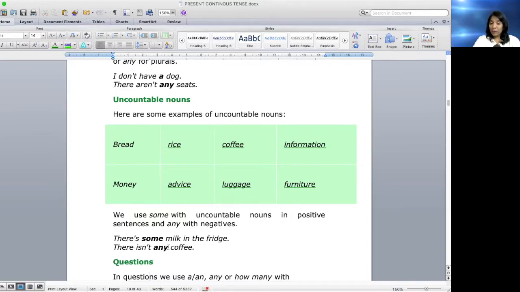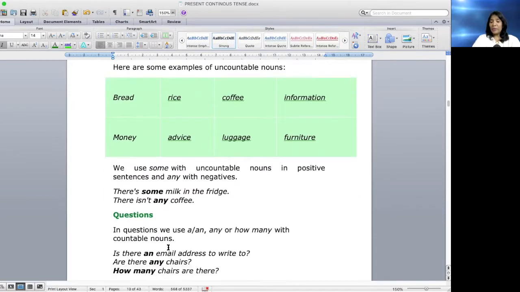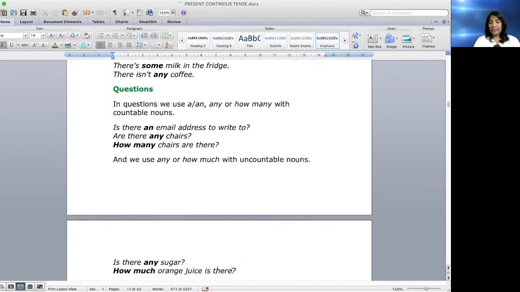So while making questions, let us see how we use it. In questions, we use a and any or how many with countable nouns. Is there any email address to write to? Are there any chairs? These are countable nouns. Address, chairs, countable nouns. Are there any chairs? Okay. How many chairs are there? I hope you're getting it.